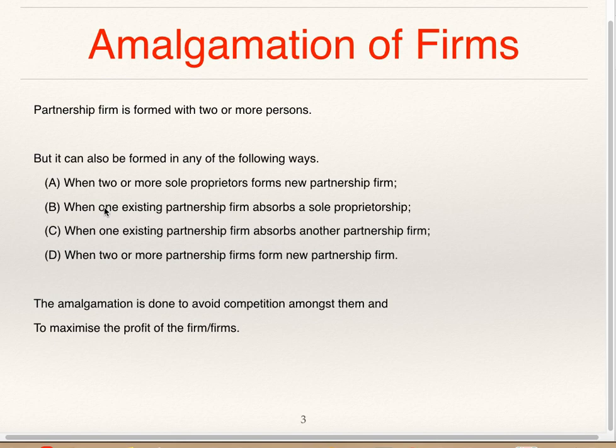In the first case, when one existing partnership firm absorbs a sole proprietorship, you are supposed to close the books of accounts of the sole proprietorship and absorb the revalued assets and liabilities of the sole proprietorship in the books of accounts of the existing partnership. Similarly, if the existing partnership firm absorbs another firm, one firm will get dissolved and its revalued assets and liabilities will be absorbed by the existing partnership firm.